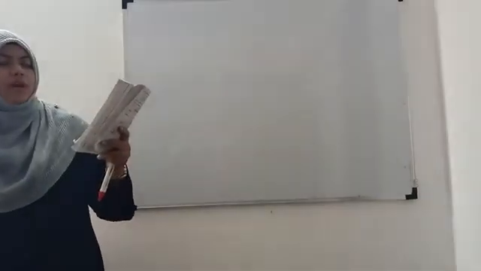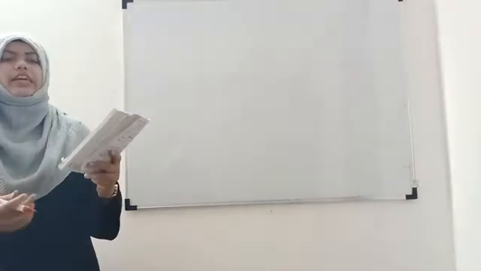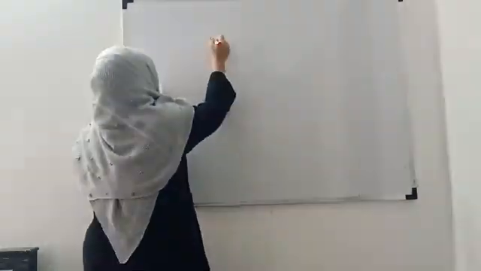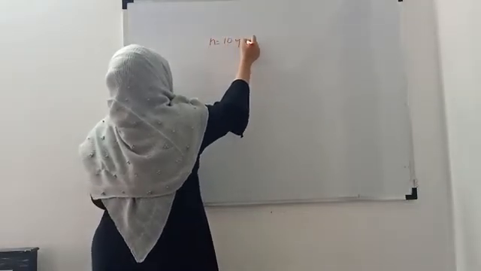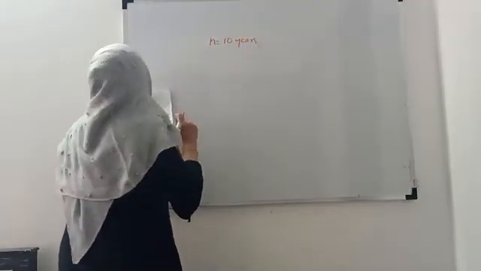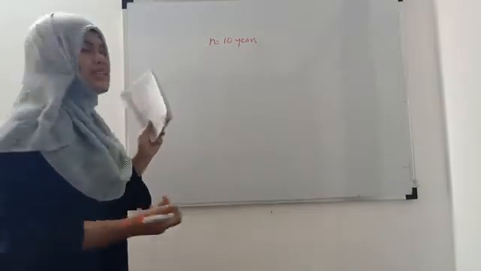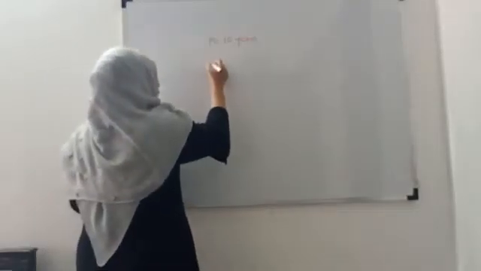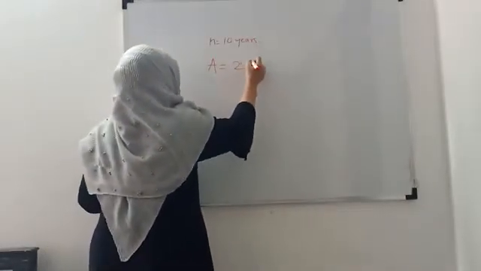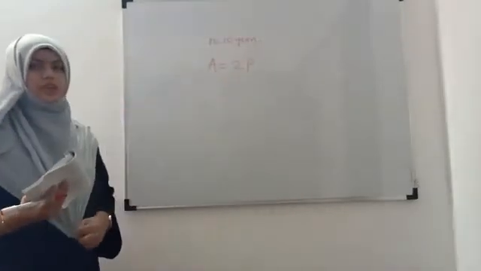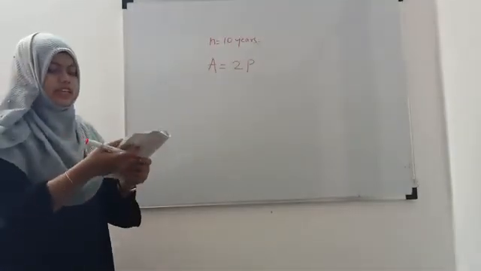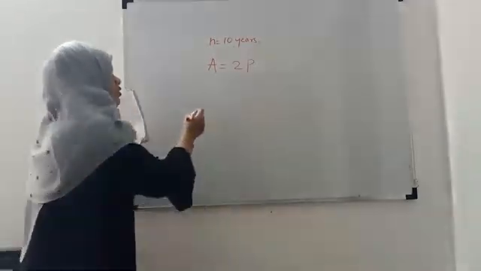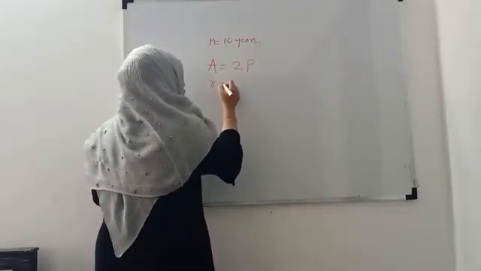A sum of money doubles itself in 10 years. Okay. So the n is given, 10 years. Also given that the sum of money doubles itself. That means the amount will be equal to 2 times of principal. It doubles after 10 years. Find the rate of interest. So we have to find rate of interest, right?